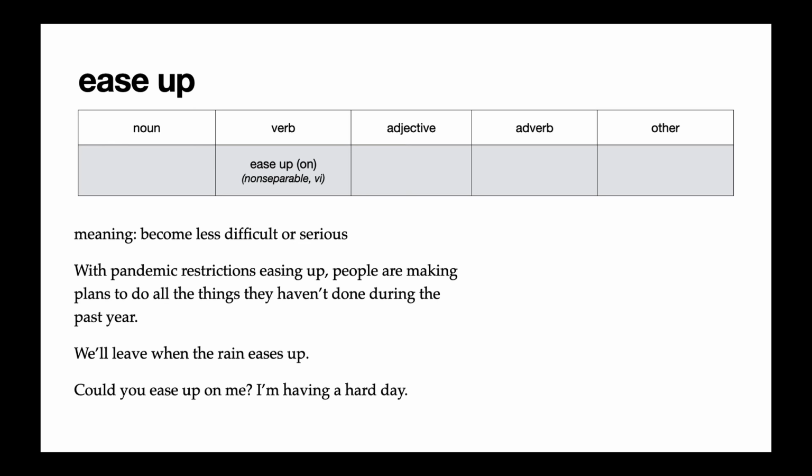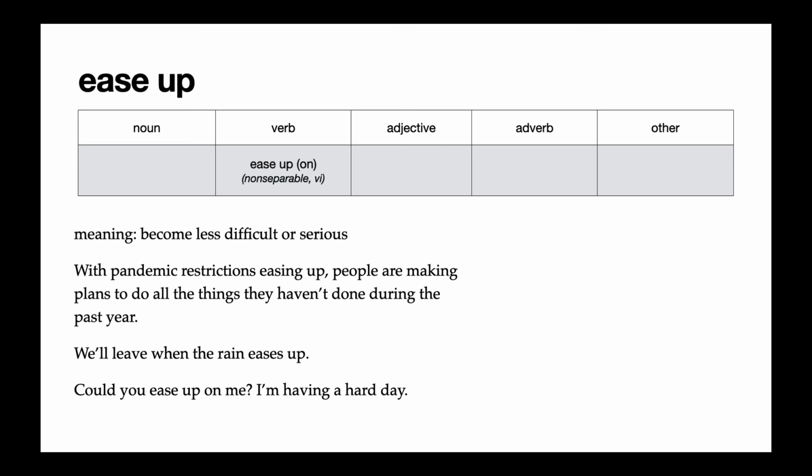Now, when restrictions are easing up, that means these rules, these restrictions, are becoming less serious. So, for example, now people can eat indoors, or they can go to bigger parties, and they can see more of their friends. And before, we weren't supposed to do that. In our second example, it says, we'll leave when the rain eases up. So maybe it's raining really hard and you want to wait to leave until the rain is not as bad.